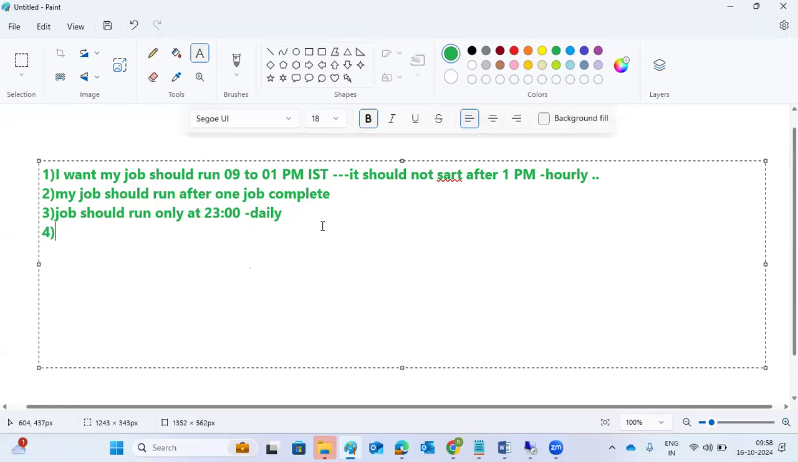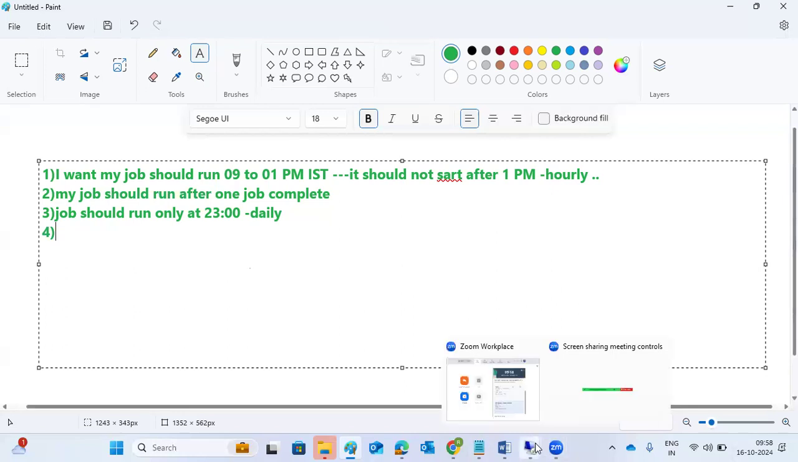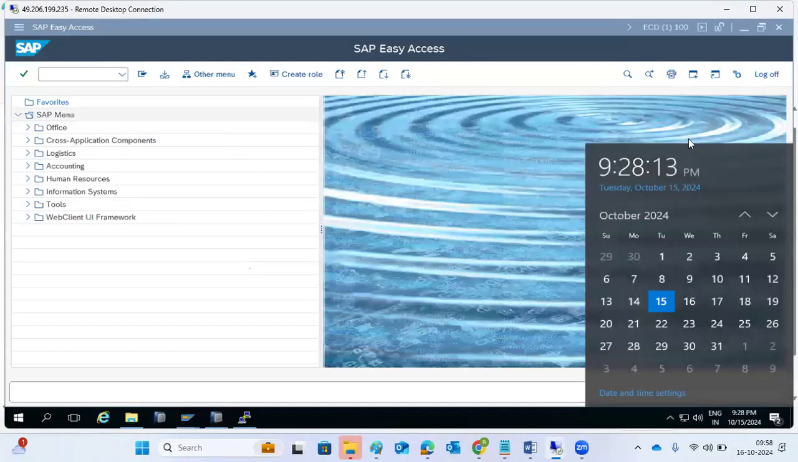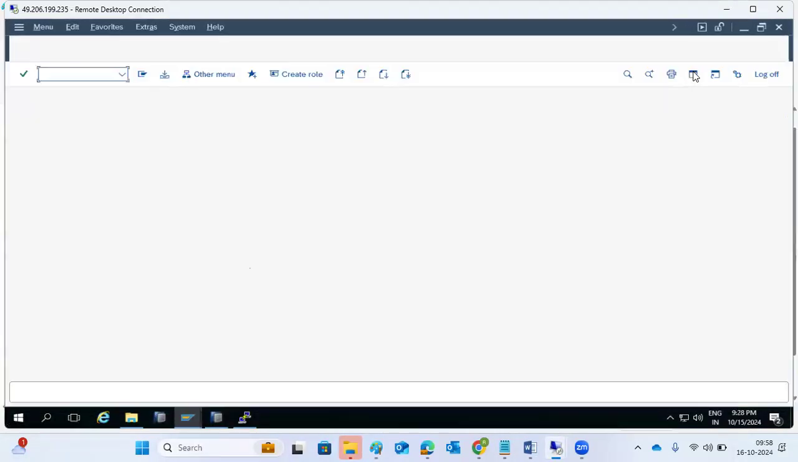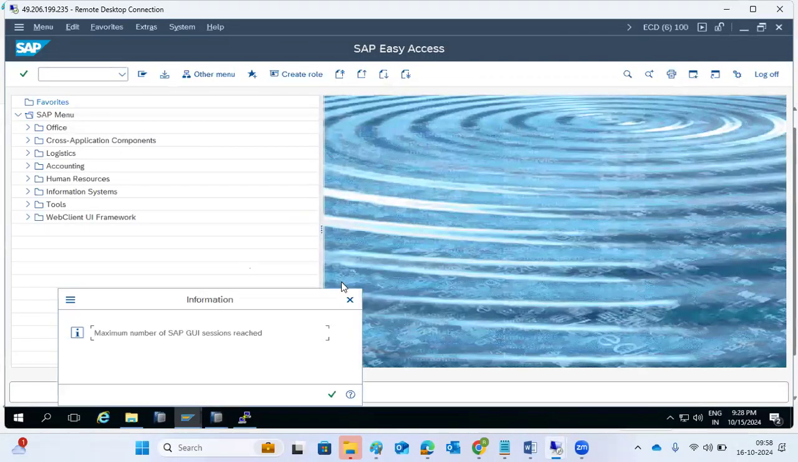Sir, can jobs run parallelly at the same time? An n number of jobs can run at the same time in parallel. Yeah, multiple jobs can run parallelly. That's not a problem. That's not like the number of sessions. If you want to open a new session, I have opened one. You can open n number of sessions. That will not create any problem. See how many sessions I opened.